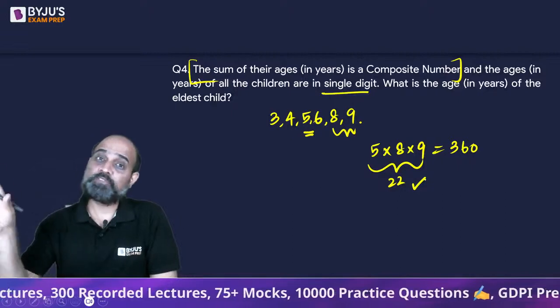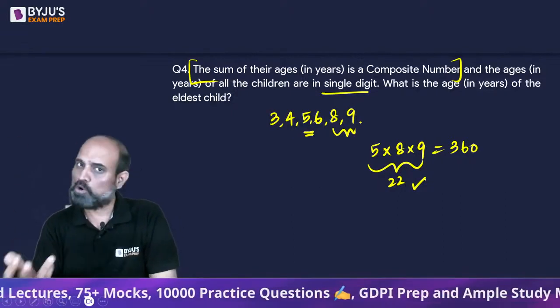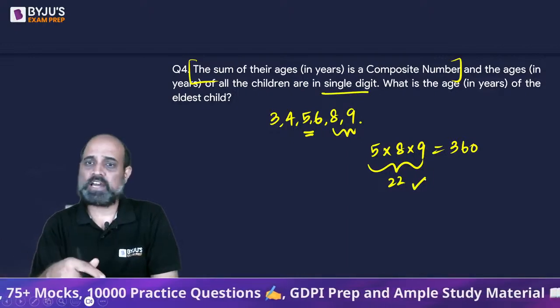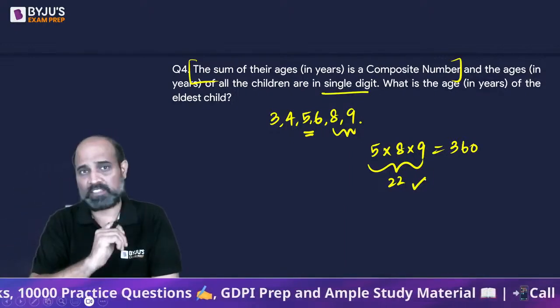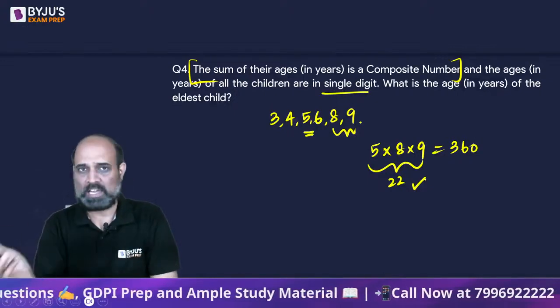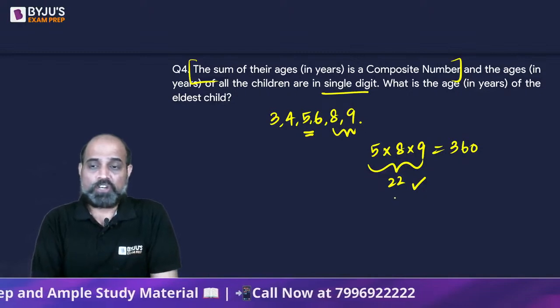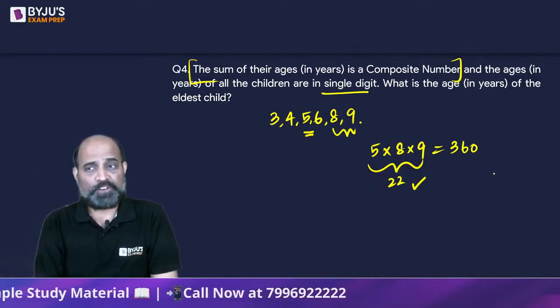That's why I started with the largest values. I took 9 and 8 both. Okay? Coincidentally, it worked immediately. If 9 and 8 would not have worked, I would have taken 9 and 6. If that works, fine, then I'll take 8 and 6. So I'll start from the decreasing order. Okay. So everything makes sense.